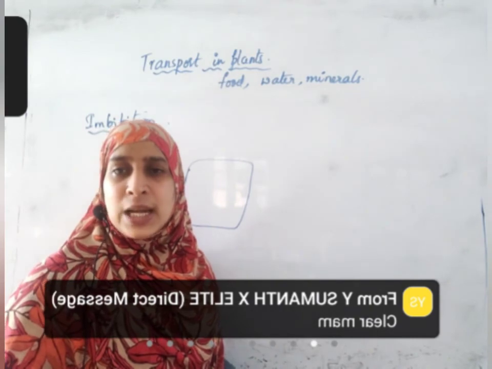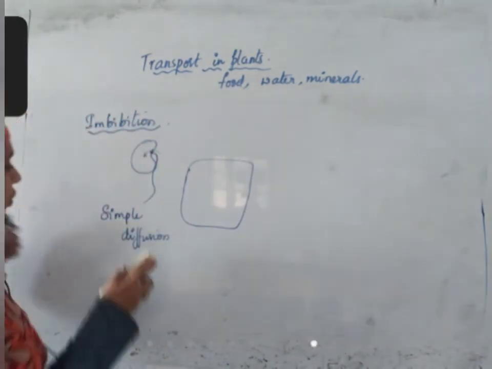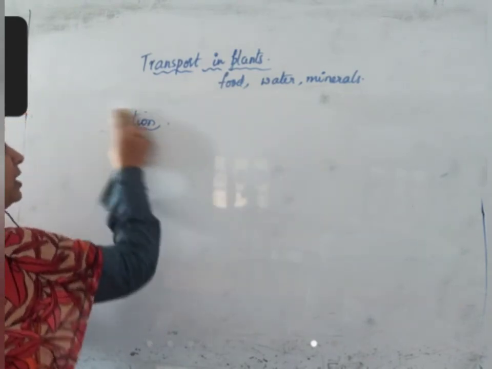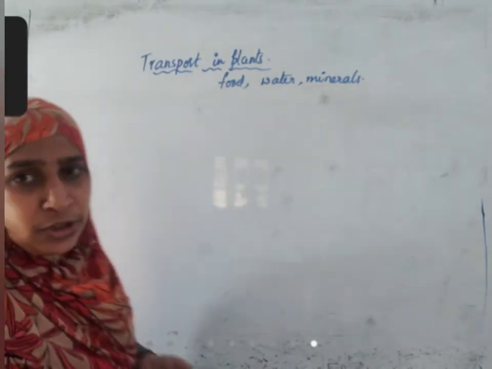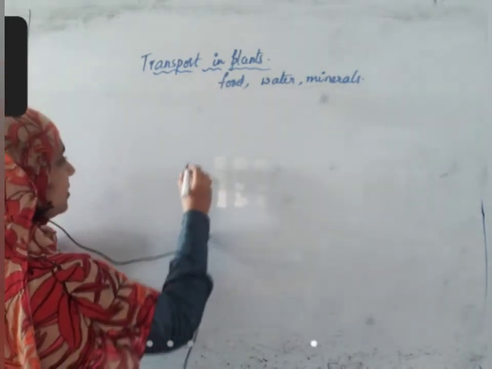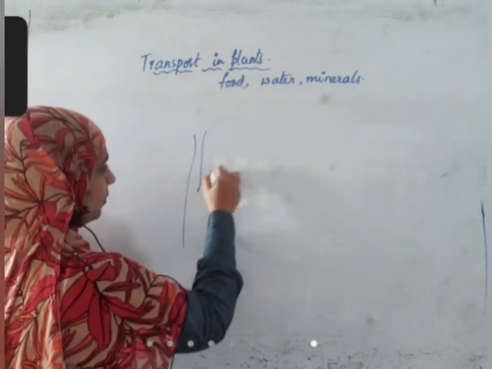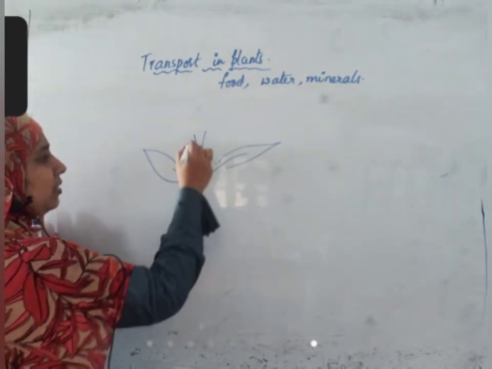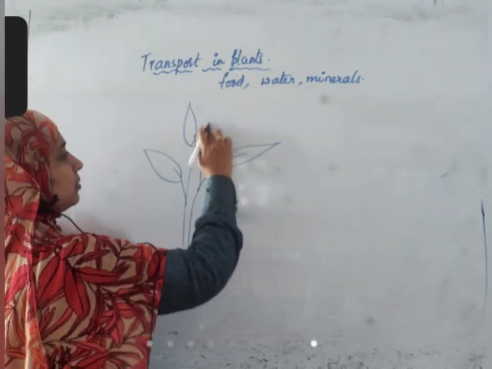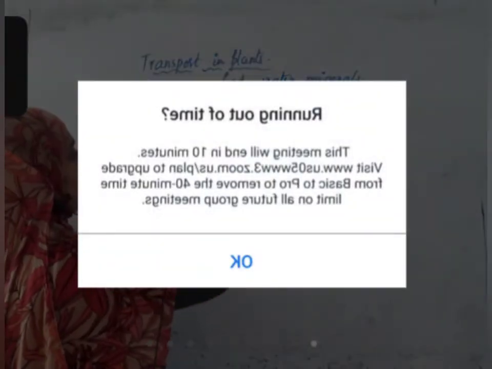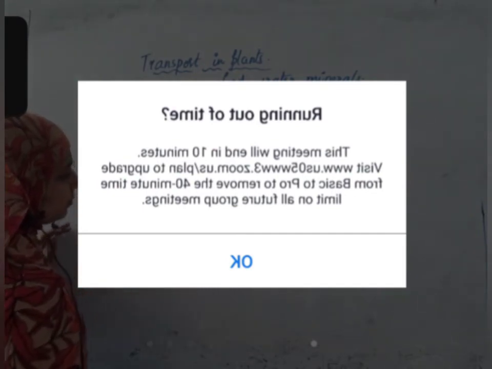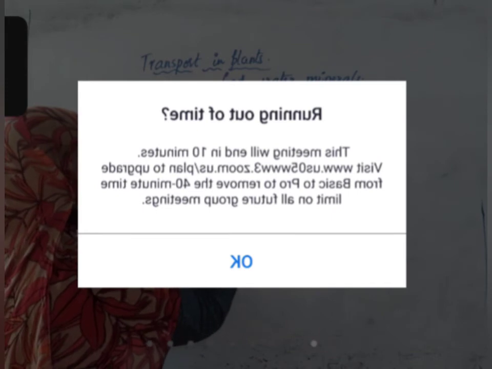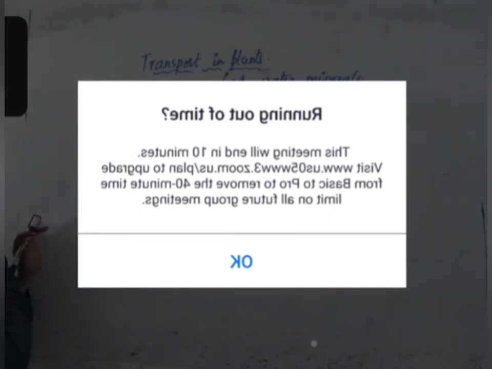Transport across larger distances. So when sugar molecules, when the leaf has made the food material, which direction should it transport? The plant is there. The leaf has made food material, and which direction should it transport?